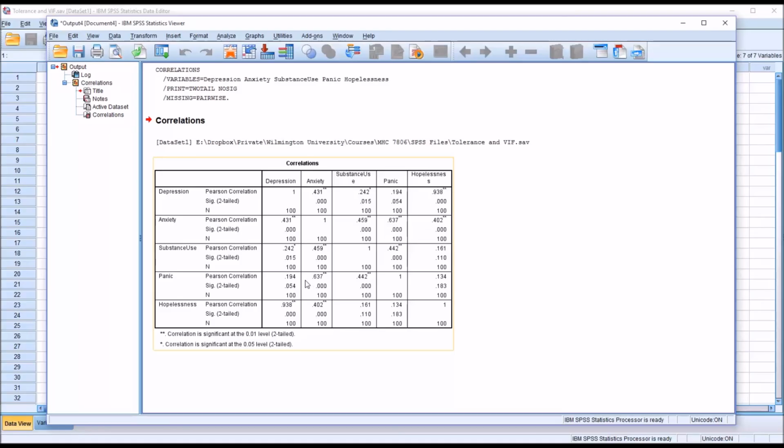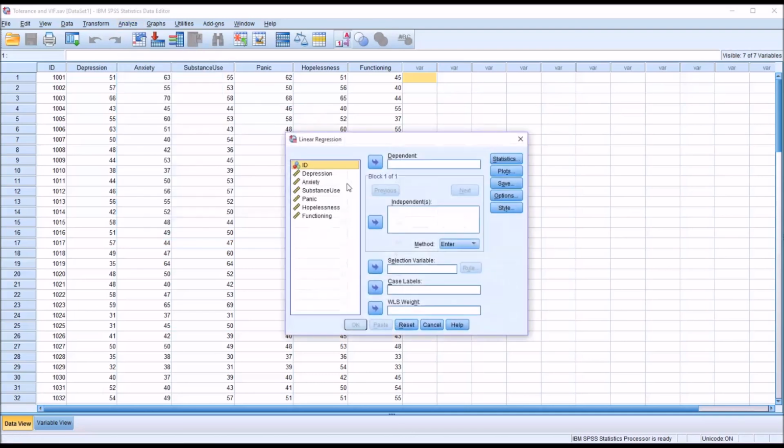Moreover, the analysis reveals a noteworthy correlation between anxiety and panic, measured at 0.637. This suggests that these two conditions may influence one another within clinical contexts. The examination of multicollinearity occurs within the framework of linear regression, underscoring its importance in analyzing relationships among multiple predictor variables. This facet is critical for accurate mental health assessments.